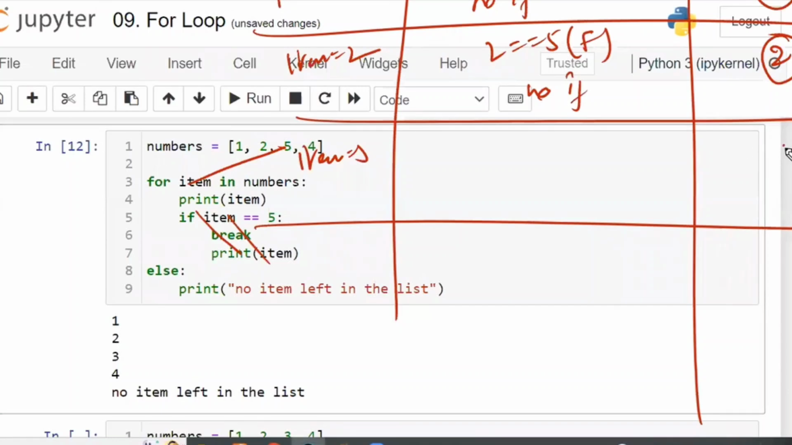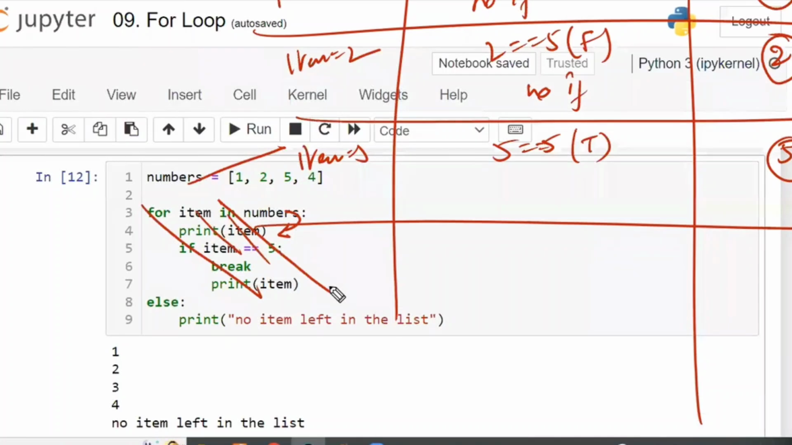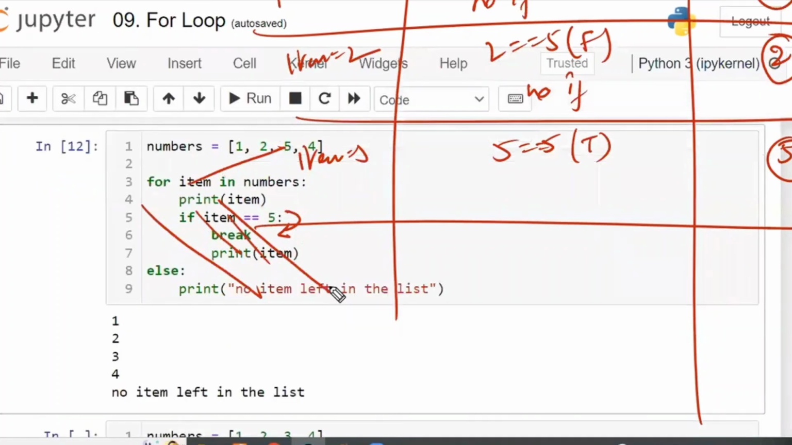So print item, which is print 5. 5 will be printed. After that, 5 is equal to 5. The condition is true. True means it enters the if block. Immediately break. Break means the entire for block will be stopped right there. Don't even check what is there further down. Forget it. Now immediately come here.